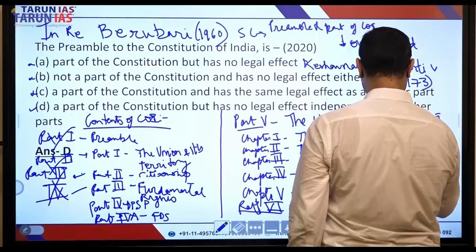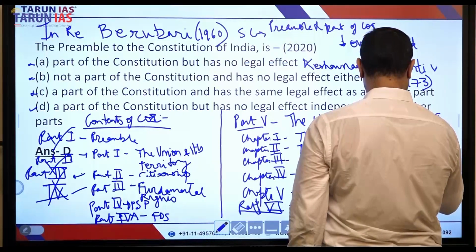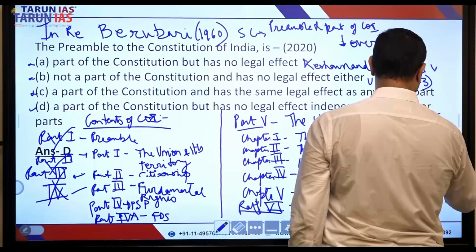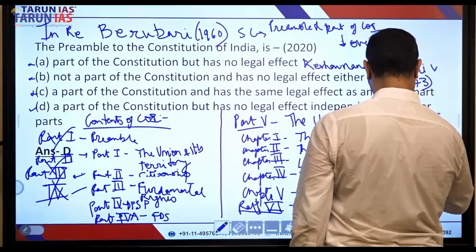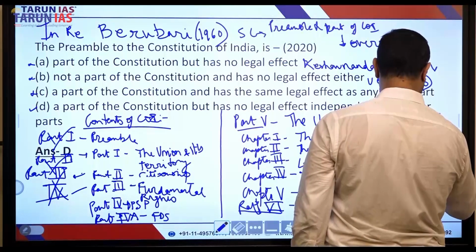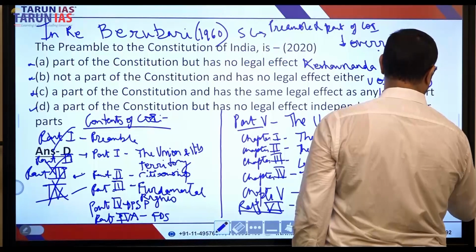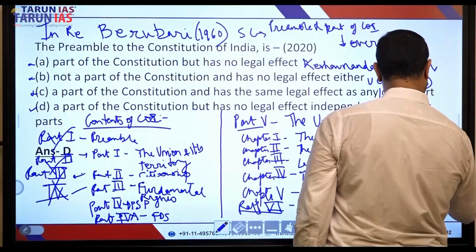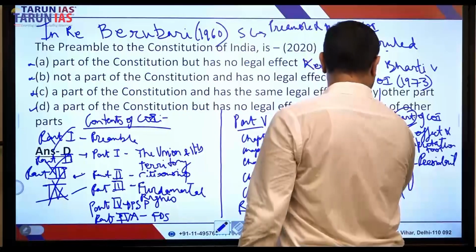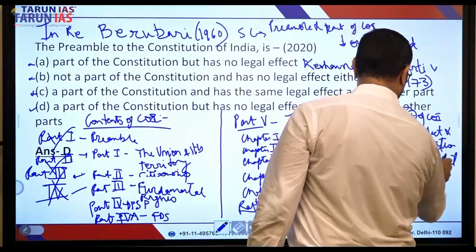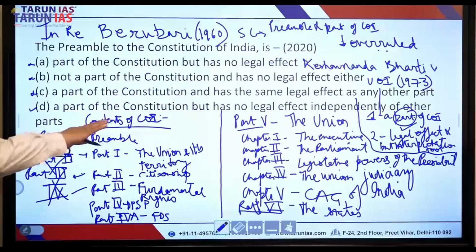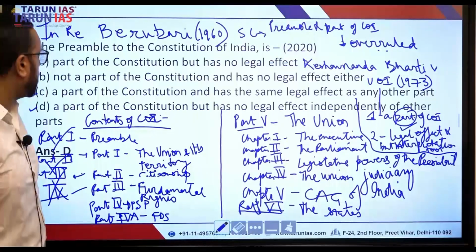Number two, legal effect, no, but interpretation tool. Sorry, it has become a little congested over here. I'll write it down a little separately. There. I'm sorry, it's gotten a little congested. I hope you won't mind, but I'll explain it to you.